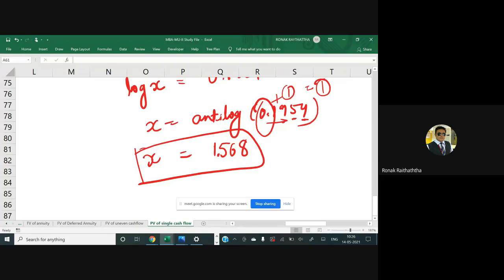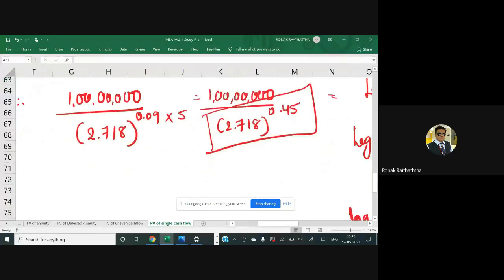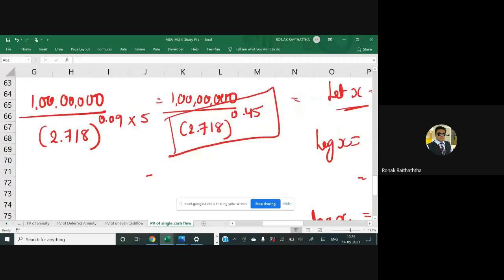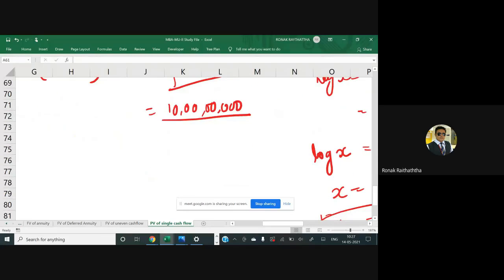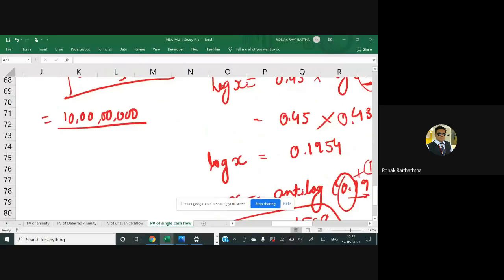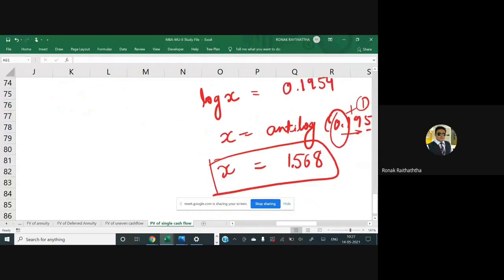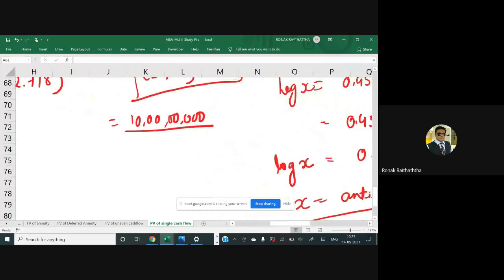Let me replace the value of x in the main equation we have got, equal to 10 lakhs. Some people will be like, Deepika is charging 10 crore, or Ranbir Kapoor is charging 1 crore. Not Ranveer Singh, poor Ranveer Singh is charging 1 crore and Ranbir Kapoor only 10 lakh rupees. What respect have you kept for him? Anyway, whatever the case, 1.568.